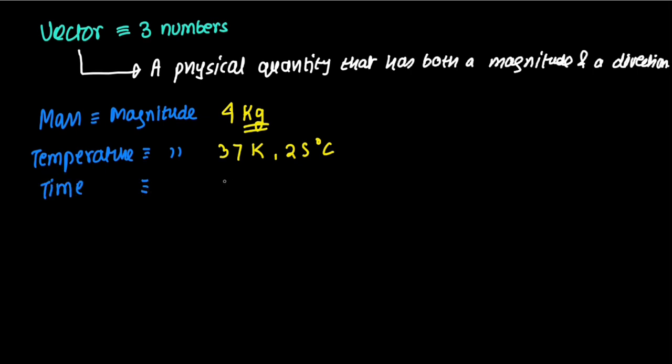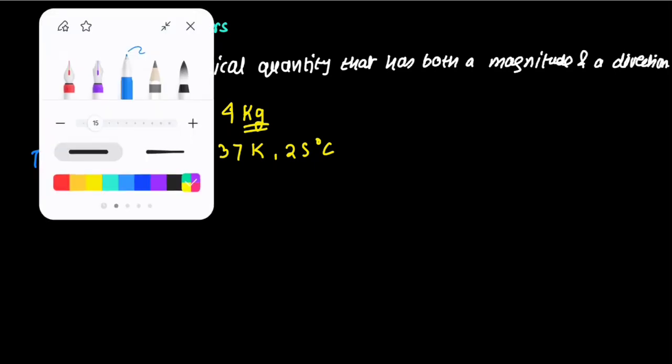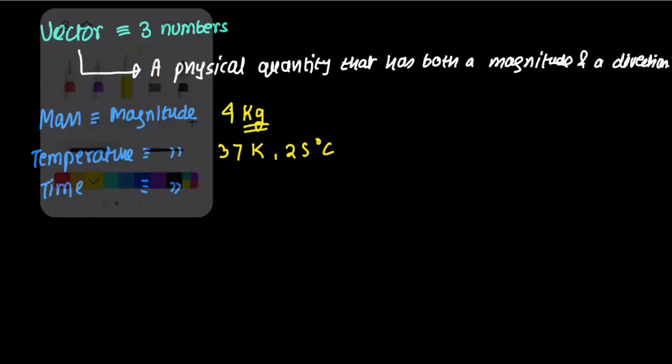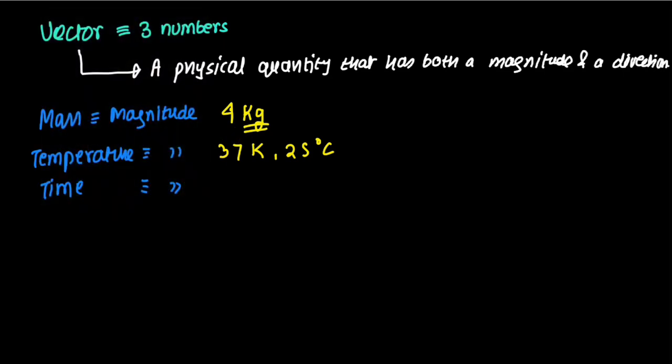Okay, time, it is measured in seconds, and it is also a physical quantity that can only be specified using a magnitude. Time seems to run only in one direction, and therefore there is a vast range of debate on time and geometries involving time. We're not going to get into that right now, but time for our purposes at this level is going to be a scalar quantity.